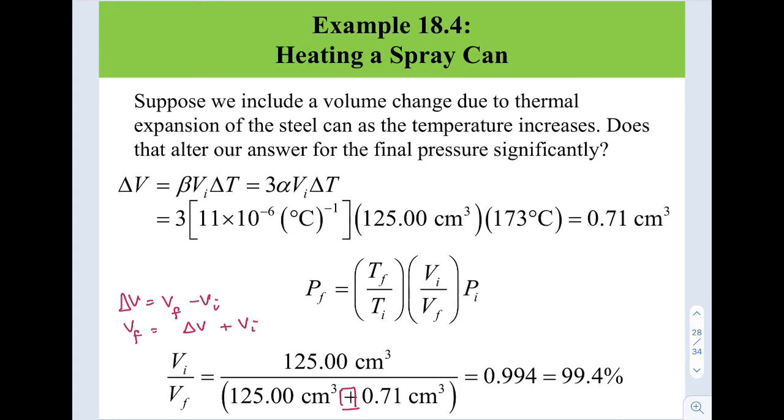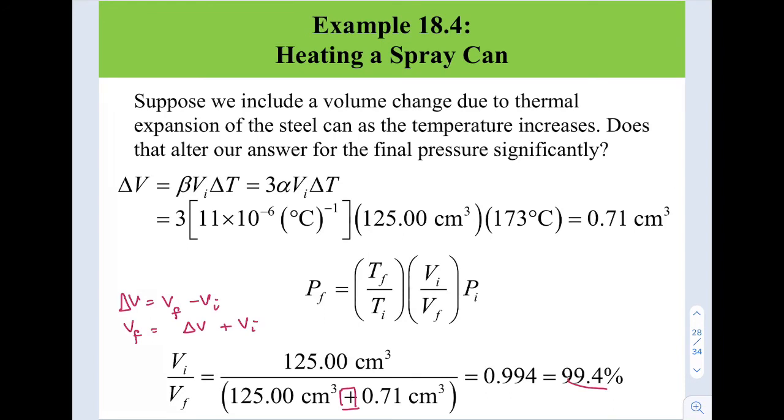So you have 0.994. So it means only, in terms of percentage, 99.4%. This result differs from equation 3 only by the factor of this amount. Therefore, the final pressure will differ by only 0.6% from the value calculated without considering the thermal expansion of the can.